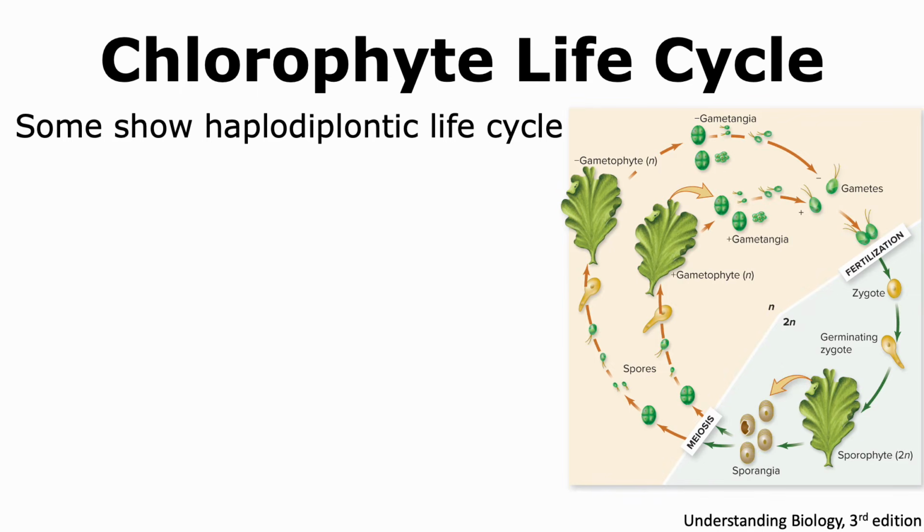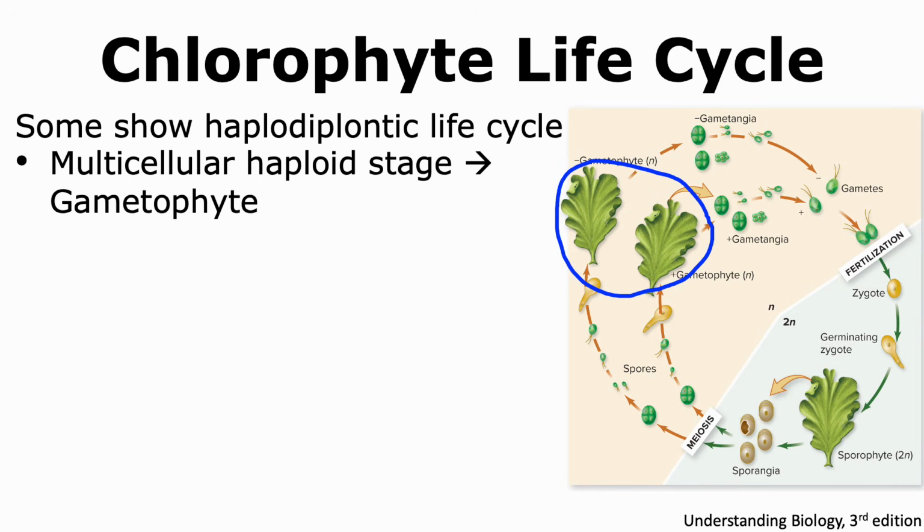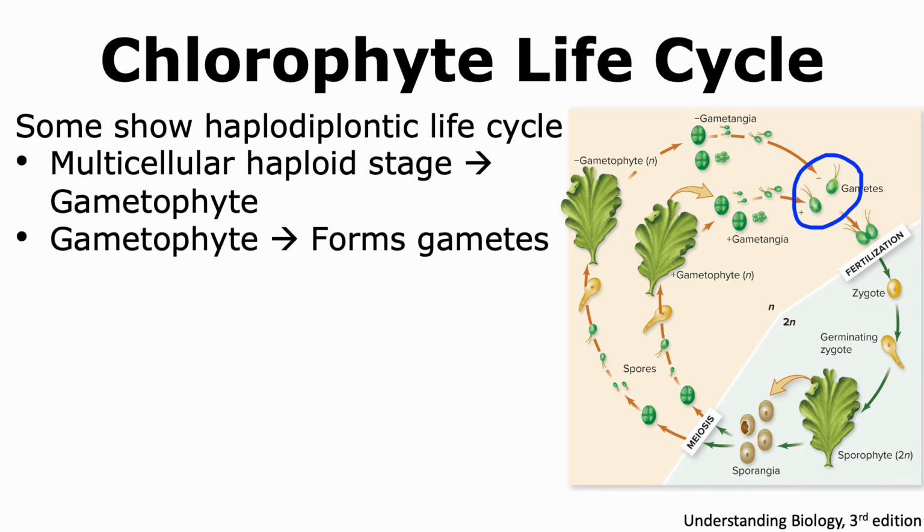Some chlorophytes show a haplodiplontic life cycle. In this scenario, we have a multicellular diploid version of the organism called a sporophyte, and similarly, we have a multicellular, however, haploid version of the organism, which is called a gametophyte. This multicellular haploid gametophyte has the ability to form gametes.